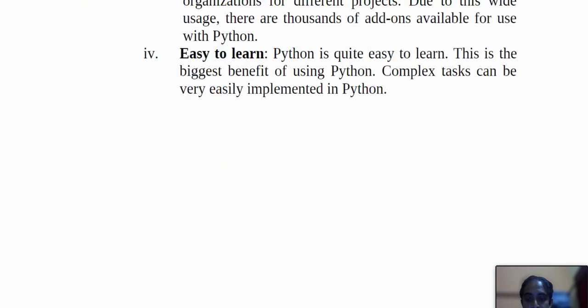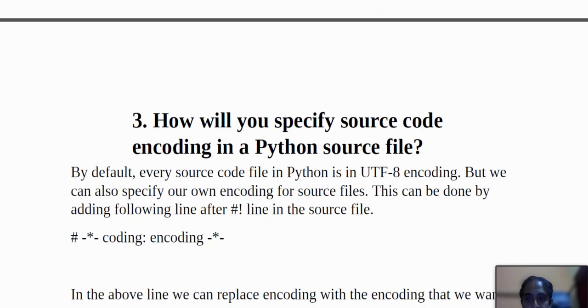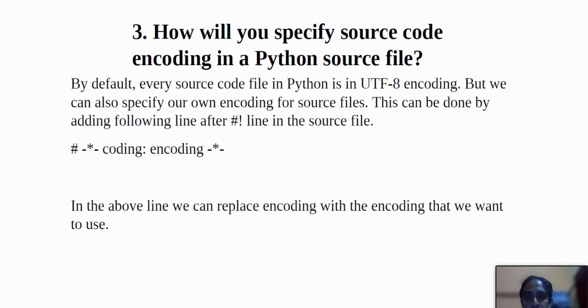Okay, so next the question is: how will you specify source code encoding in a Python source file? That is also an important question. Source code is an encoding in a Python source file.